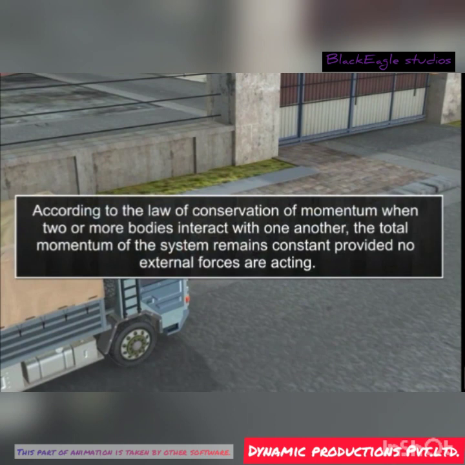According to the law of conservation of momentum, when two or more bodies interact with one another, the total momentum of the system remains constant, provided no external forces are acting.